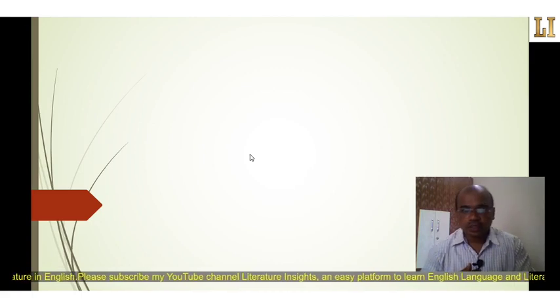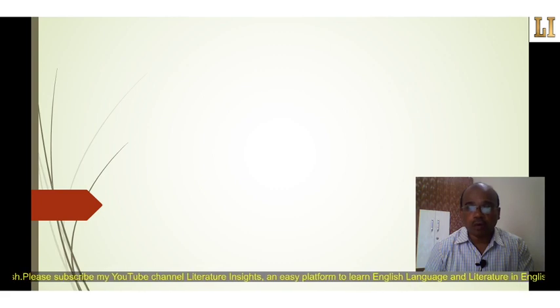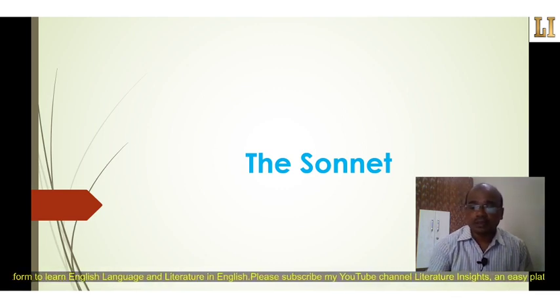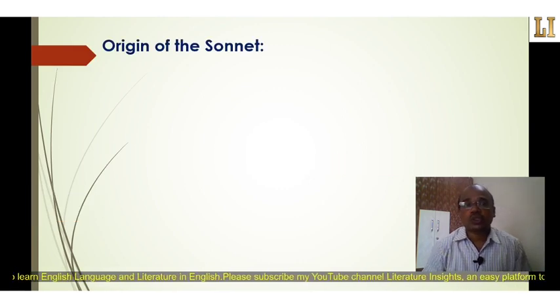In my last tutorial, we have seen the ode as a significant form or type of poetry in English literature. In today's tutorial, I am going to explain another significant form or type of poetry, the sonnet. I will explain the origin of the sonnet, types of the sonnet, subject matter of the sonnet, and some of the best sonnet poems in English literature. Now let's see the first point, origin of the sonnet.